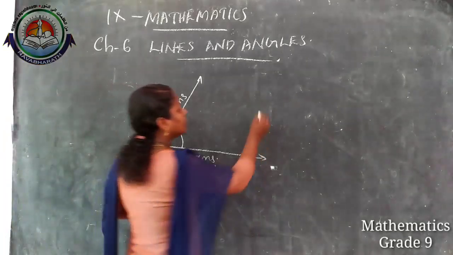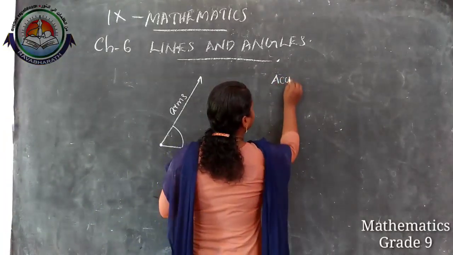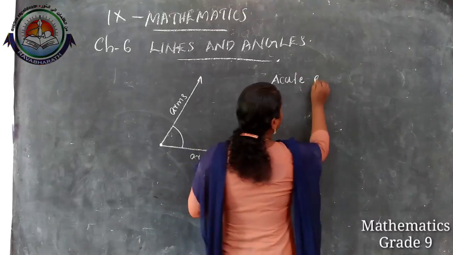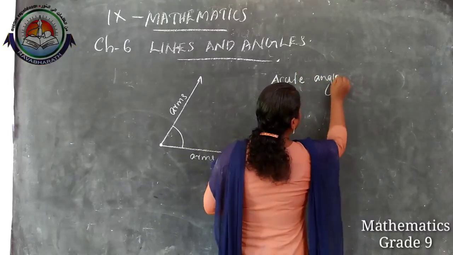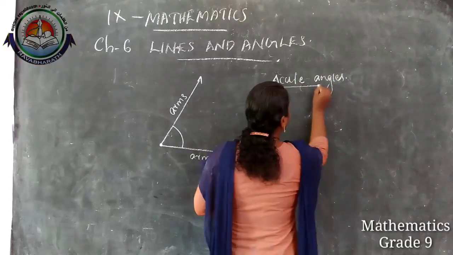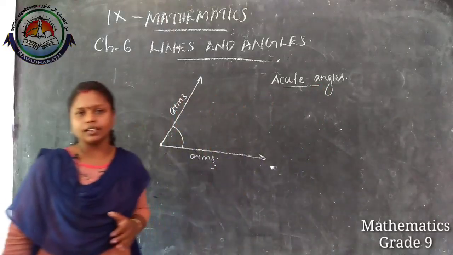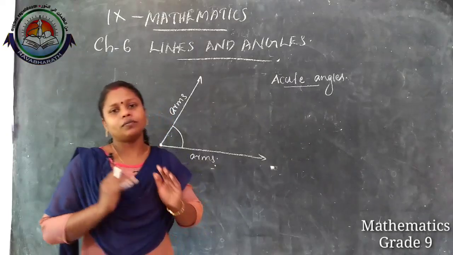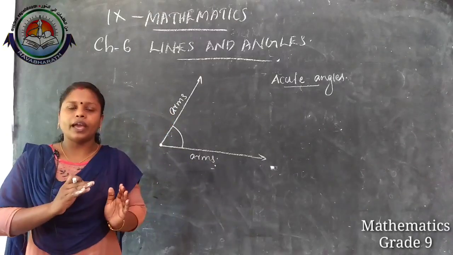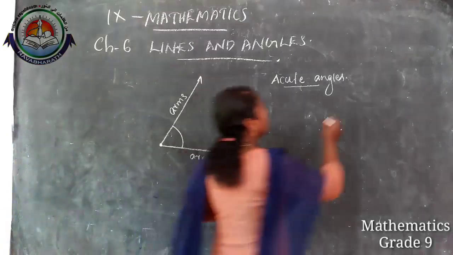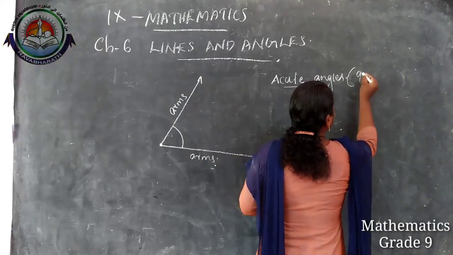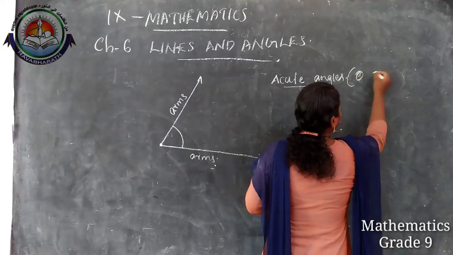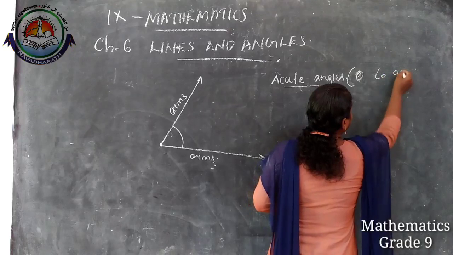First one, acute angle. What is acute angle? Acute angle means its measure is in between 0 and 90 degree.